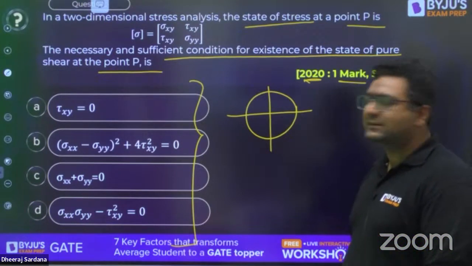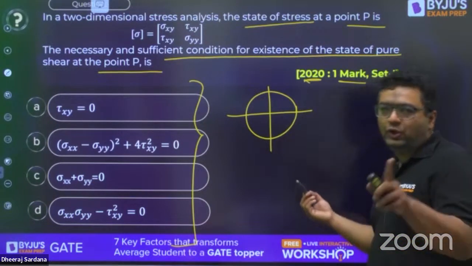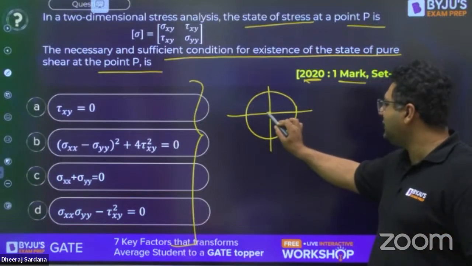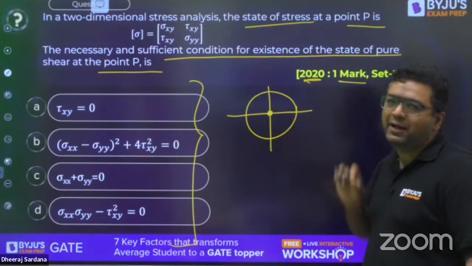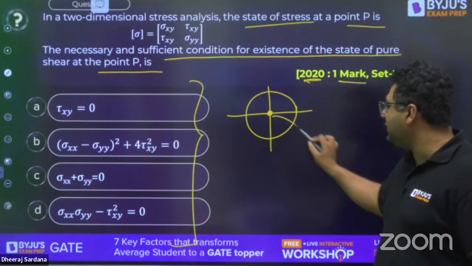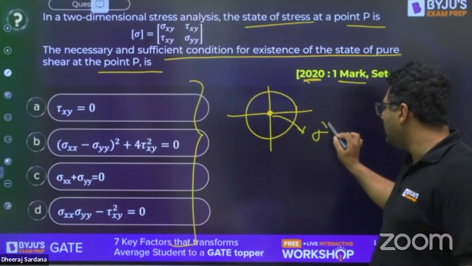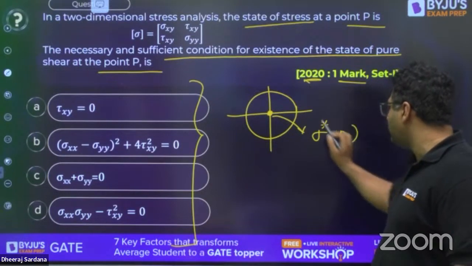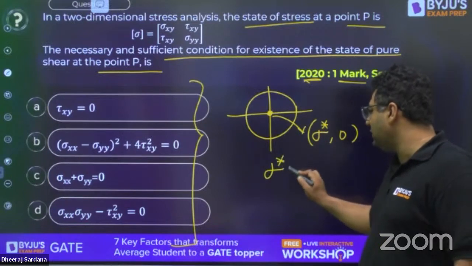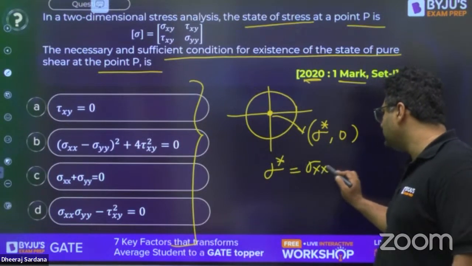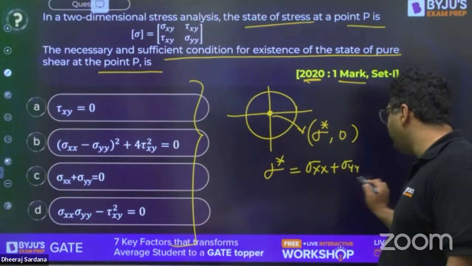Okay, aspirant is saying C. You know that I just told you for pure shear, the center of Mohr circle shall come at origin. And for that condition, you also know the coordinate of center is given by (sigma star, 0). And sigma star can be written as (sigma xx plus sigma yy) by 2.